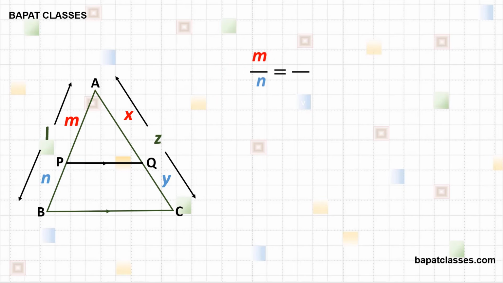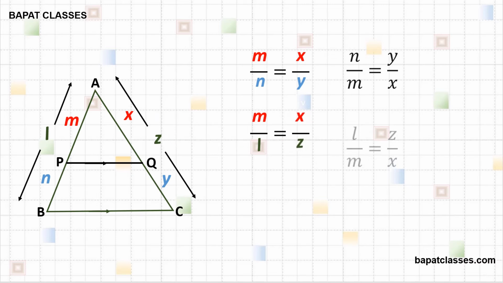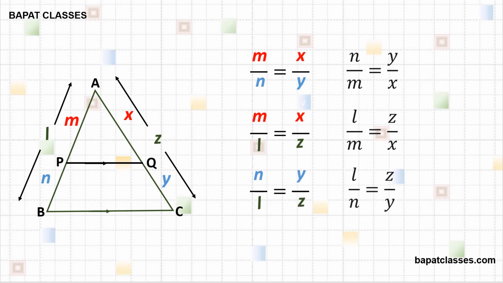By using componendo, dividendo and invertendo properties, we can also prove that PB upon AP ratio is equal to QC upon AQ, AP upon AB is equal to AQ upon AC, AB upon AP is equal to AC upon AQ, PB upon AB is equal to QC upon AC, and AB upon PB is equal to AC upon QC.